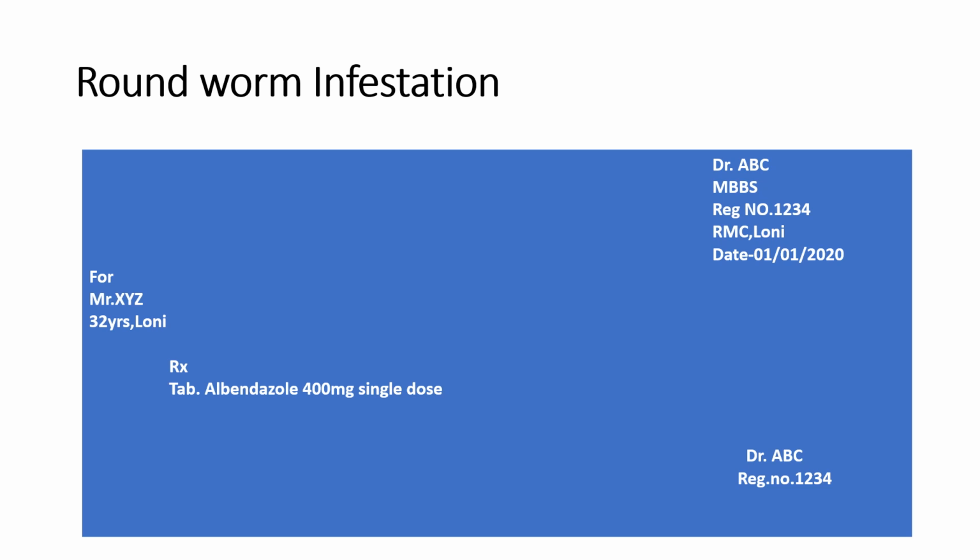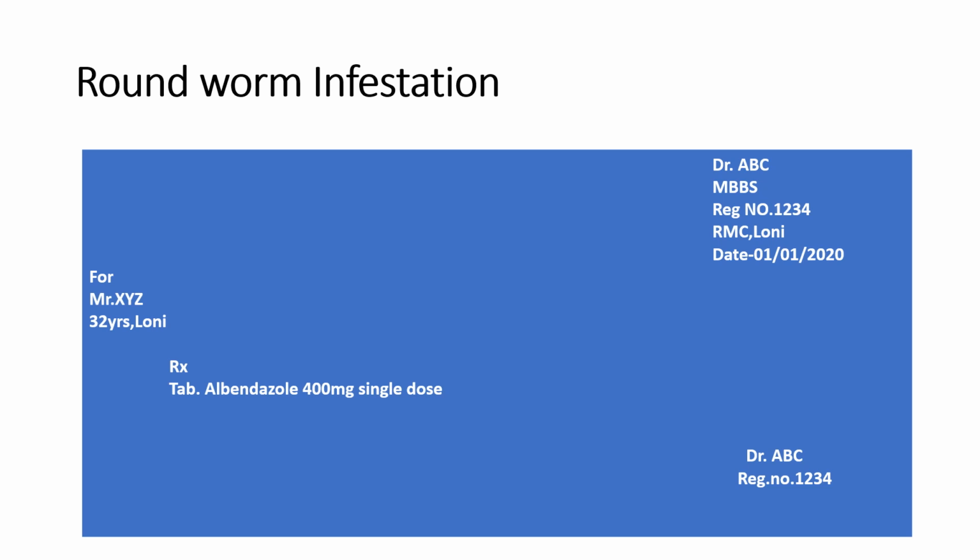Here we will prefer albendazole for the treatment of roundworm infestation. Tablet albendazole 400 milligram single dose for an adult patient. For children between 1 to 2 years of age, we will give 200 milligram single dose of albendazole orally. We can also give mebendazole. Mebendazole is an alternative drug to treat roundworm infestation.